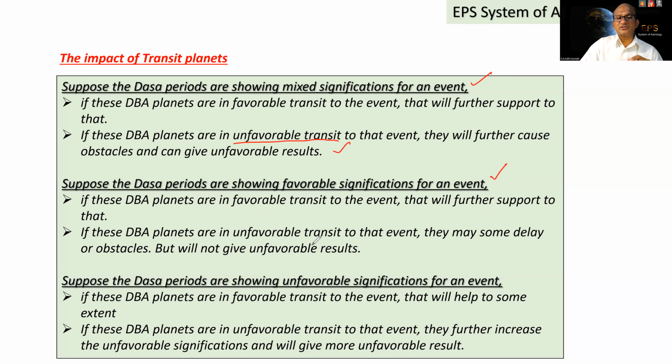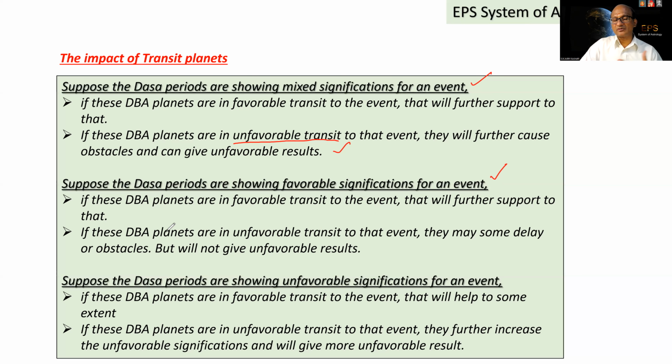If the DBA planets are in unfavorable transit to that event, they may cause some delay or obstacles, but will not give unfavorable results, because dasa, bhukti is favorable. Transit only, DBA planets are in unfavorable transit to that event. Not all the planets.